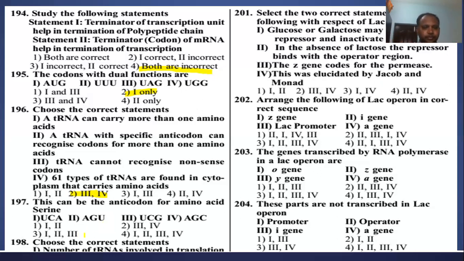The fourth option is right. Question number 198 is an incomplete question. Question number 201.